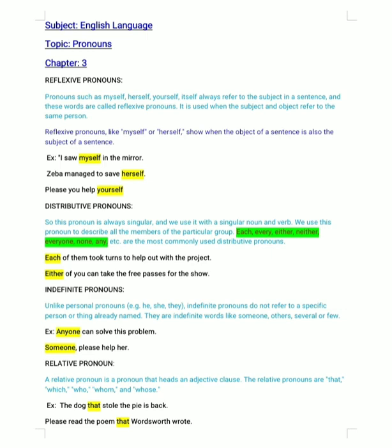Please read the poem that Wordsworth wrote. Then the boy who came with my father yesterday is my brother. So you see the words like that and who are the examples of relative pronouns.